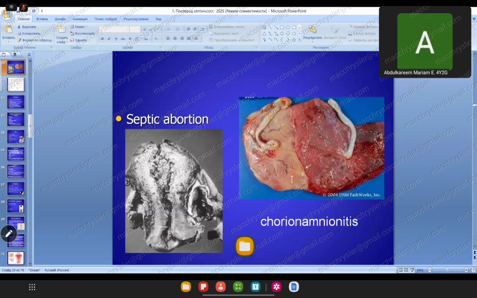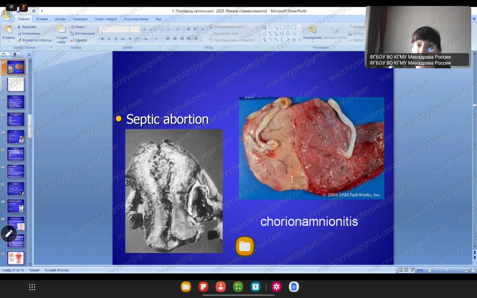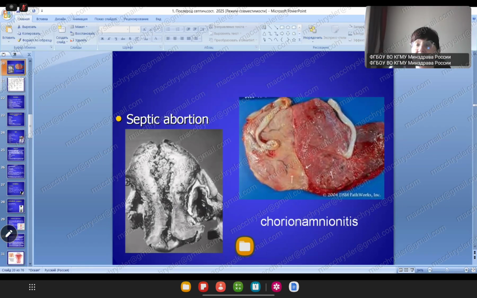Doctors. Madam, your screen is not changing. We need not see that. No, ma'am. Do you see risk factors for puerperal infection? No, madam.